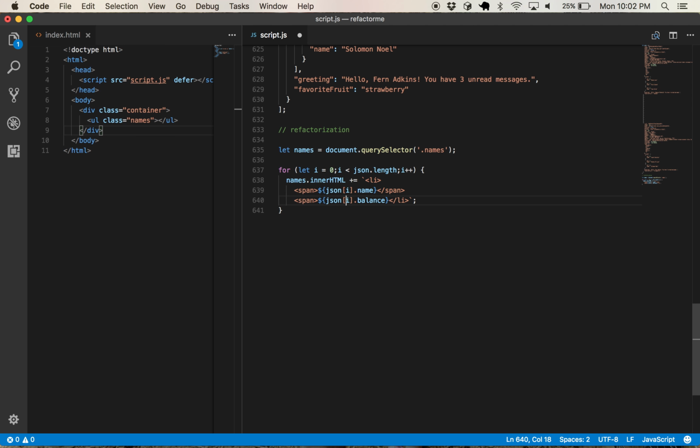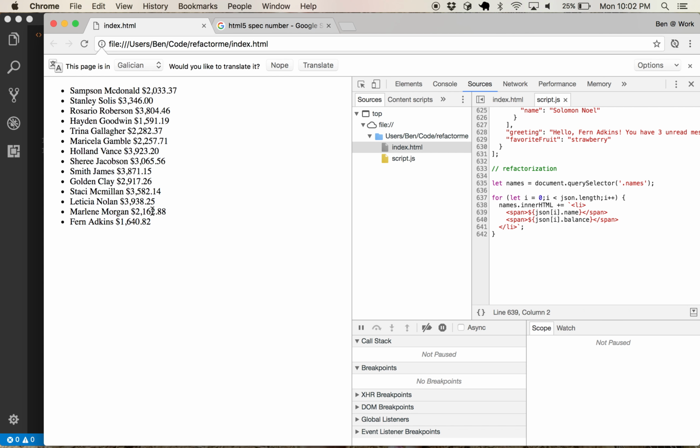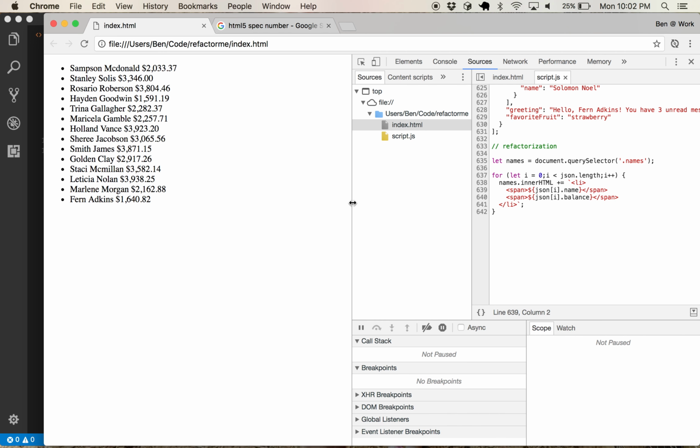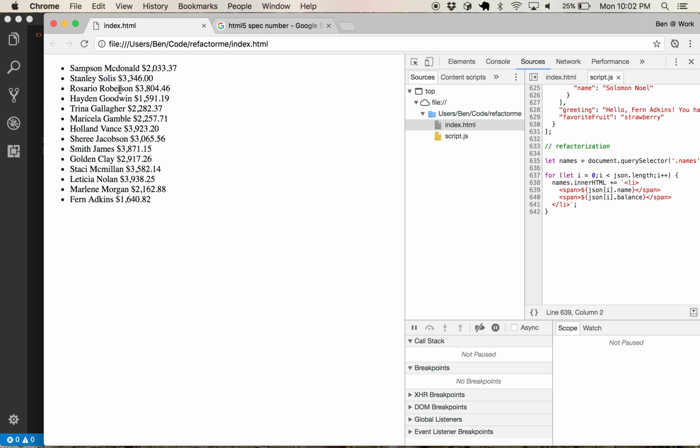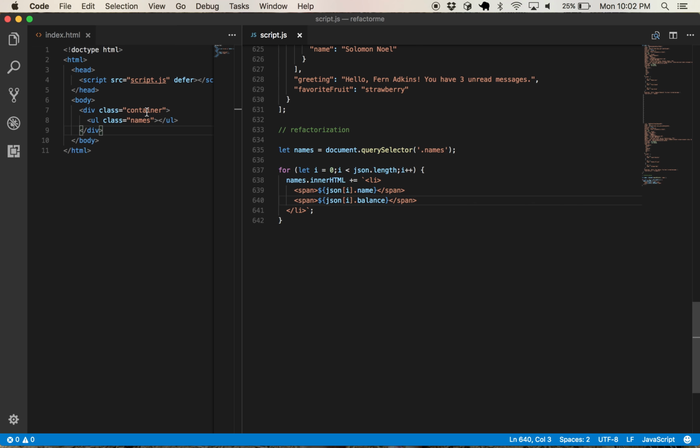Okay, oh, I even forgot the span. See, everyone is forgetful, even if you've been doing it for years. There's things you can miss. And that was the reason why we didn't have the space. So that makes everything even that much nicer. So we have Samson, McDonald, Stanley, Solis, Rosario, Robertson, all those people happy.